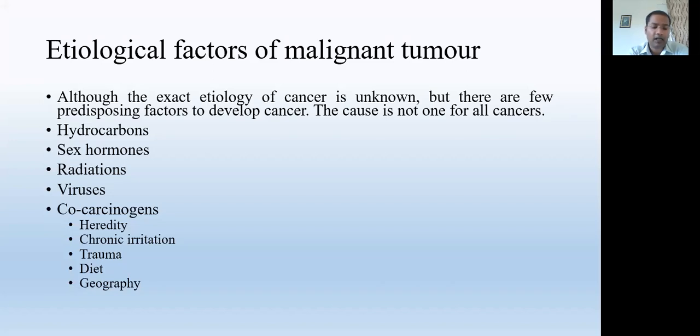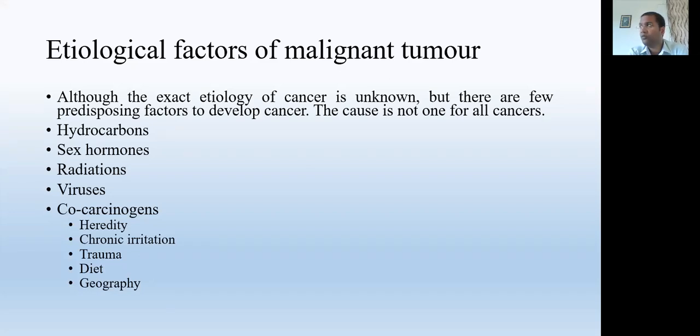So these are some hydrocarbons that are always related to patients with malignant carcinoma who have had some exposure to them. The next thing is sex hormones. The sex hormones, estrogens and testosterones, are produced in our gonads: in females in the ovaries, and in males in the testes.